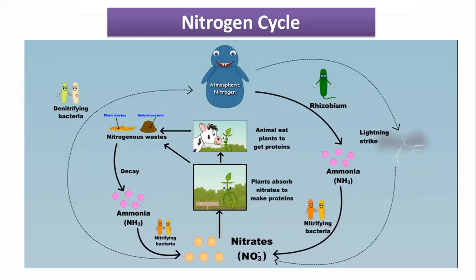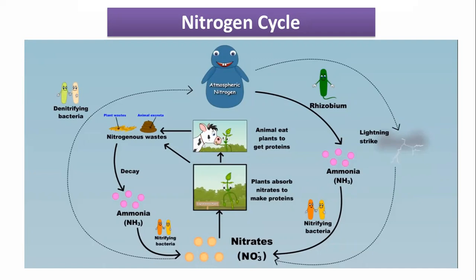This process is done by fungi and bacteria. Again this ammonia is converted to nitrite by nitrifying bacteria, and then this nitrite is utilized by the plants, or some free nitrogen is released into the atmosphere by the denitrification process.